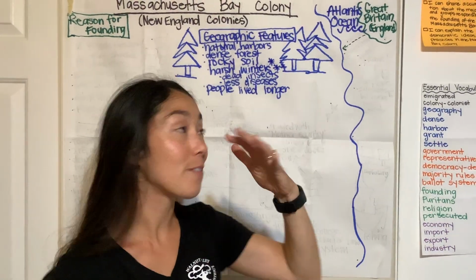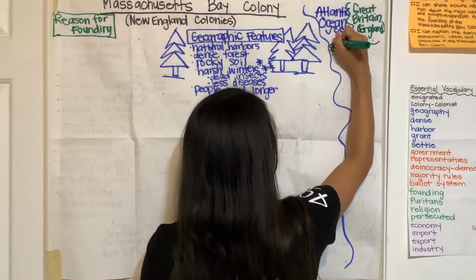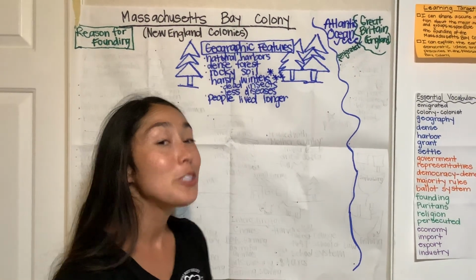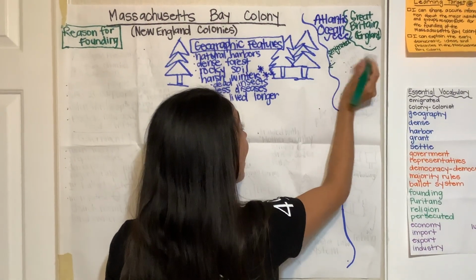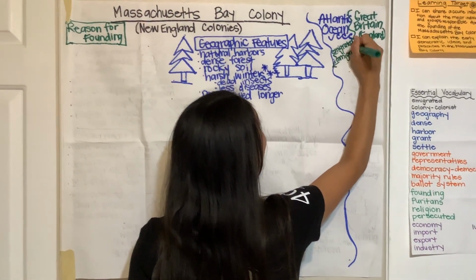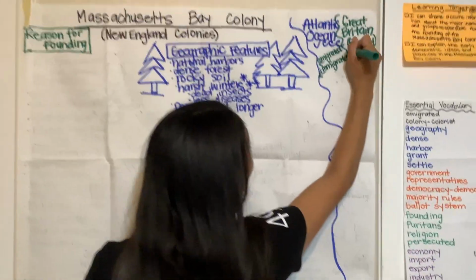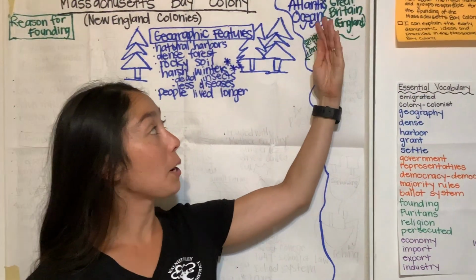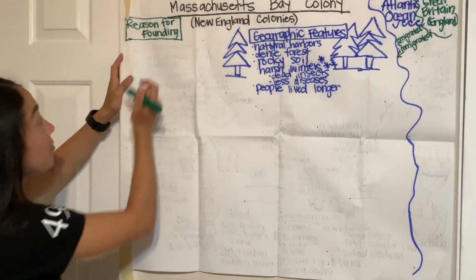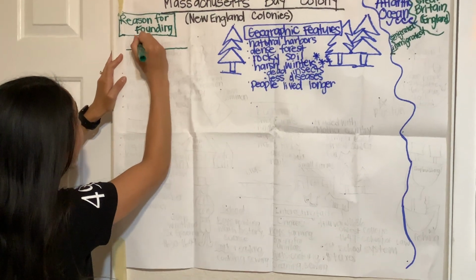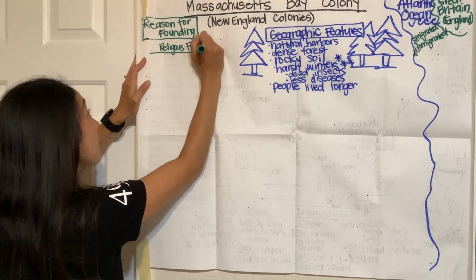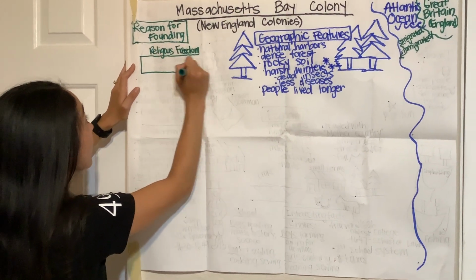People emigrated from Great Britain. So they emigrated, which means to leave one country to permanently settle in another. So they emigrated, they left Great Britain, and they immigrated into the 13 colonies. So they emigrated and left Great Britain and immigrated into Massachusetts Bay Colony. The reason why colonists came was for religious freedom. Say that with me. Religious freedom.